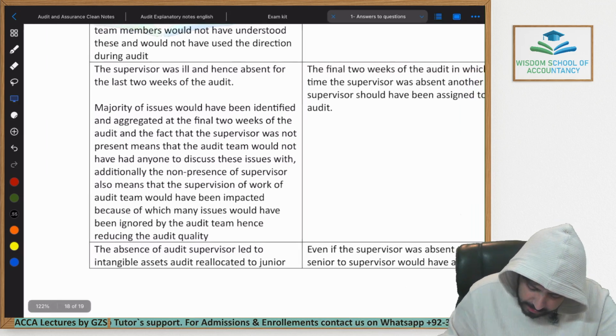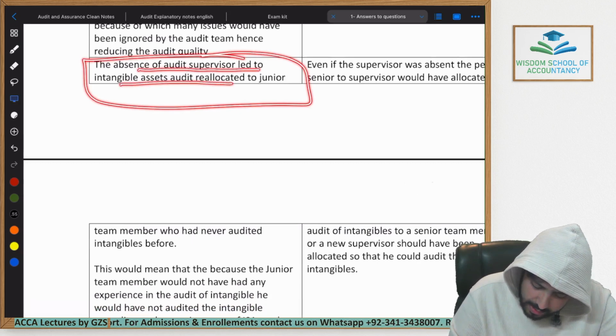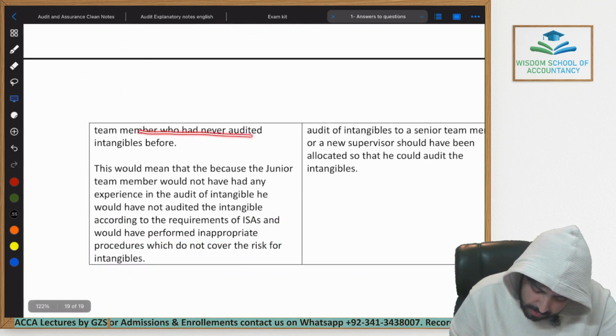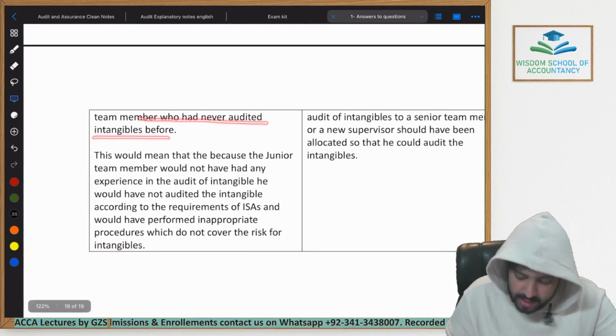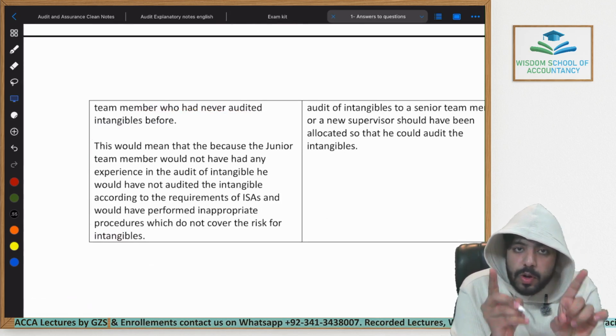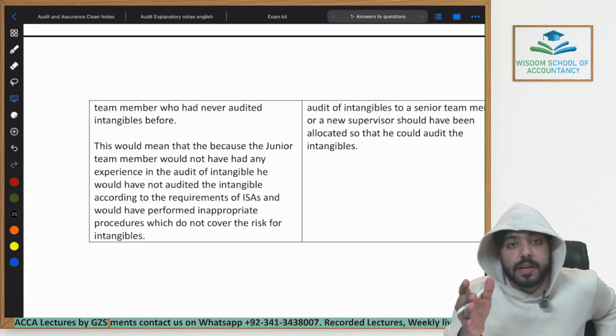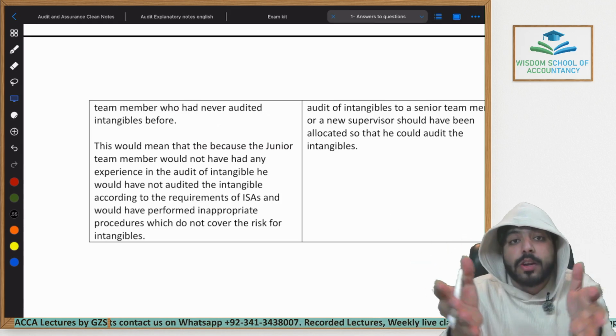Let's read the identification paragraph. This is the identification of the last one. The absence of the audit supervisor led to the intangible asset audit being reallocated to a junior team member who has never audited intangibles before. He has never done that. Now, why are we stating that this would reduce the quality of the audit? Because the junior team member would not have identified appropriate material misstatements within the financial statements relating to intangible assets.